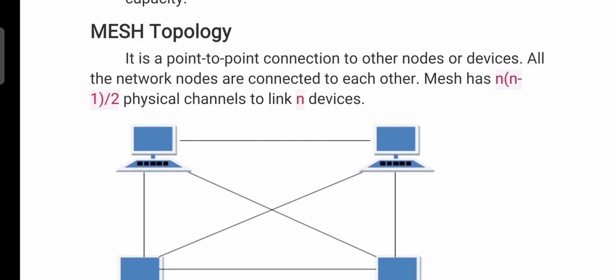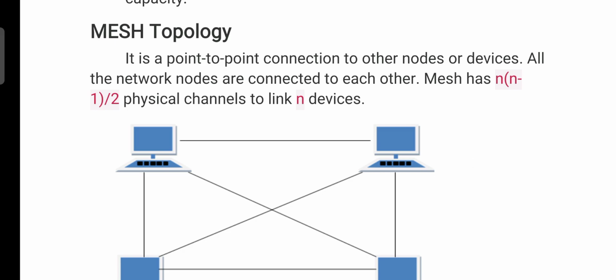It is a point-to-point connection to other nodes or devices. Point-to-point connection means node to node communication, that is, if n number of systems are present in a network, then we are using n minus 1 connections. For example, if 5 nodes are present in the network, we are using 5 minus 1, totally 4 connections.